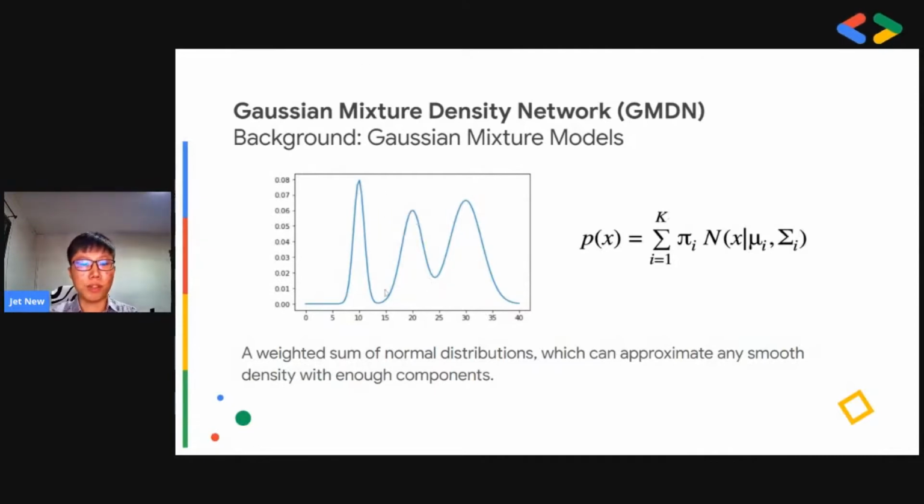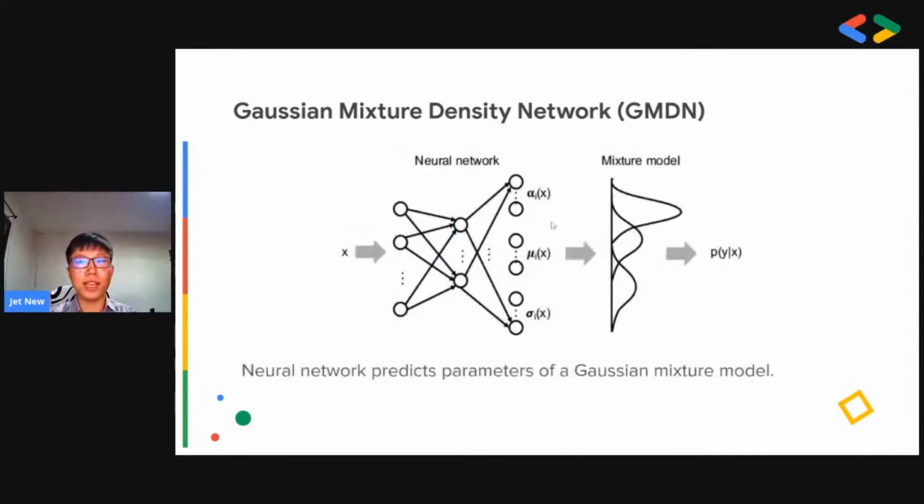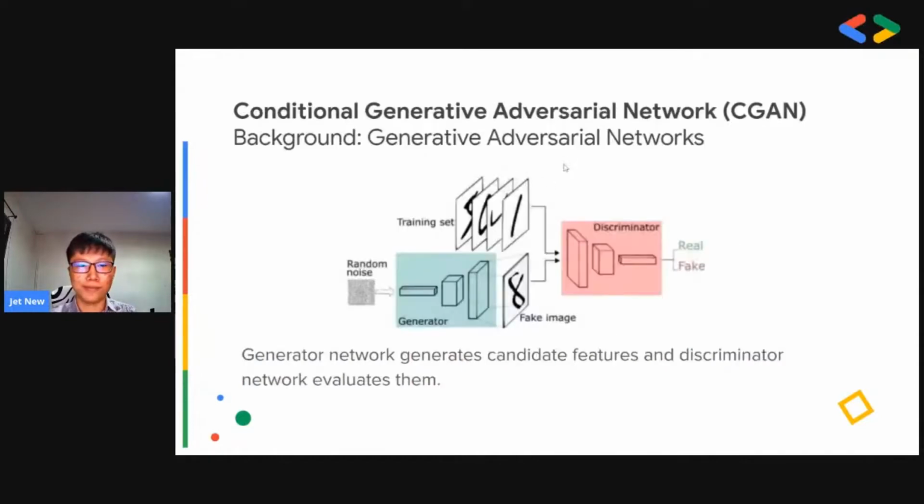On the left is an example of a Gaussian mixture model of 3 components. As you can see, the probability density is the sum of all the 3 components. As you saw previously, a Gaussian mixture model is defined by 3 parameters: the weight, the mean, as well as the variance, which is alpha, mu, and sigma over here. A Gaussian mixture density network is essentially a neural network that predicts the parameters of the Gaussian mixture model. A useful property of Gaussian mixture models is that, given enough components, they can approximate any smooth density. Therefore, the GMDN can be very useful to model noisy data.